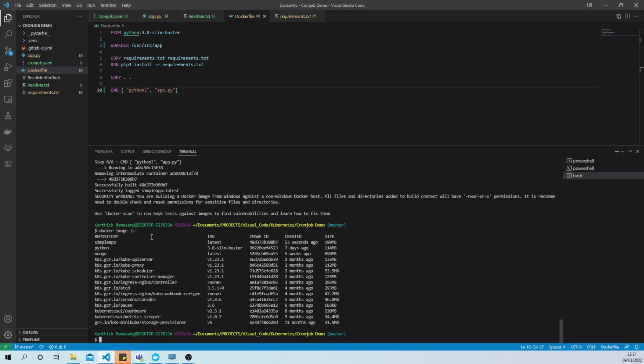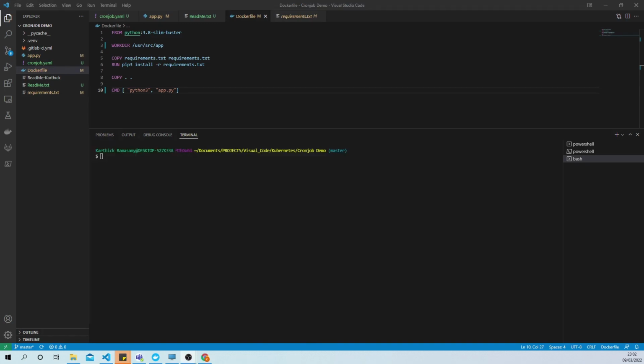Okay, so the image has been created just 53 seconds ago. It has about 199 megabytes. Okay, let's clear this window. We have finished creating the Docker image. Let's start with creating the cron job.